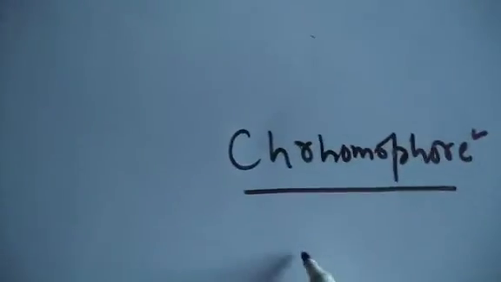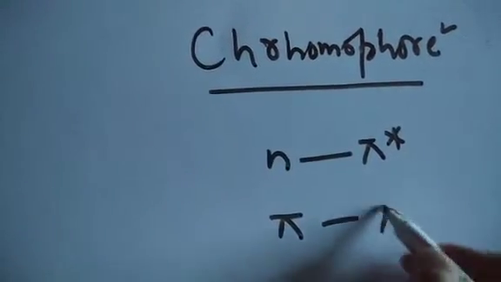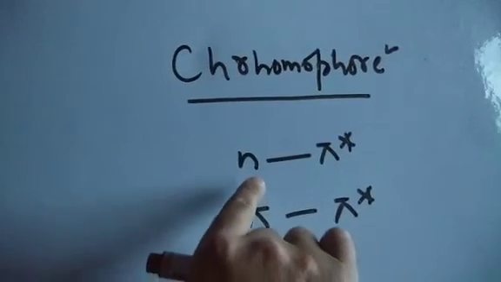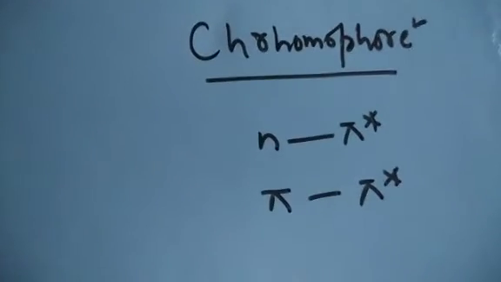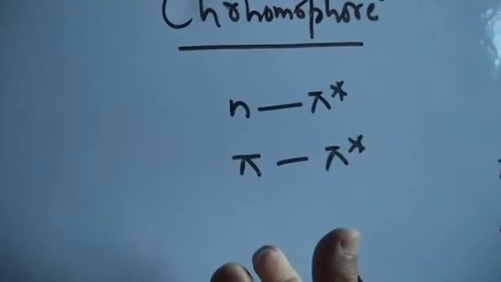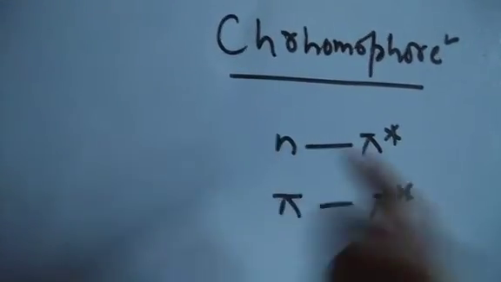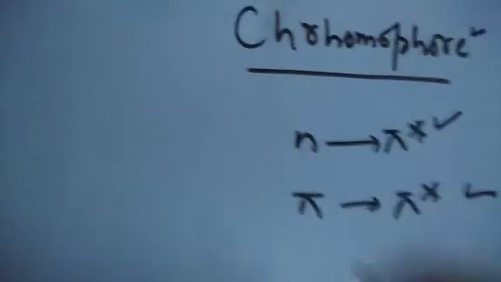As I said, chromophores usually have n to pi star transitions or pi to pi star transitions. Chromophores are those fragments of molecules which are responsible for color in the molecules. They have extensive pi bonds, for example benzene, carotene, vitamin B12, and retinol. So they have extensive pi bonds, or they have these n to pi star and pi to pi star transitions present, since they are less energetic transitions. Lower frequencies are required for their transition, or we can say higher wavelengths are required for their transition.